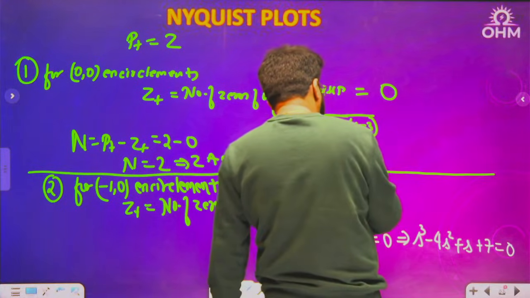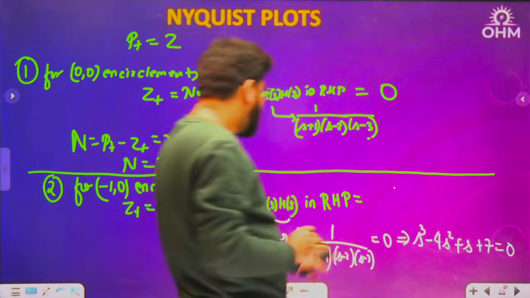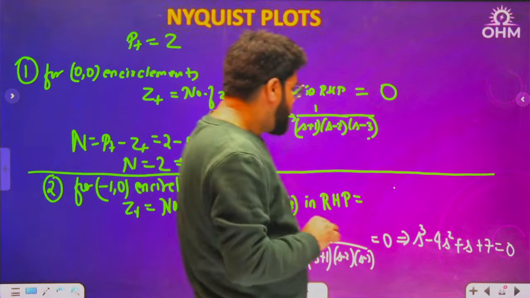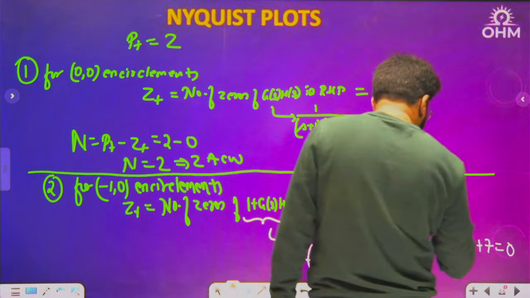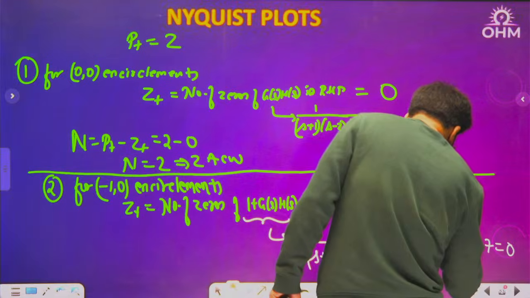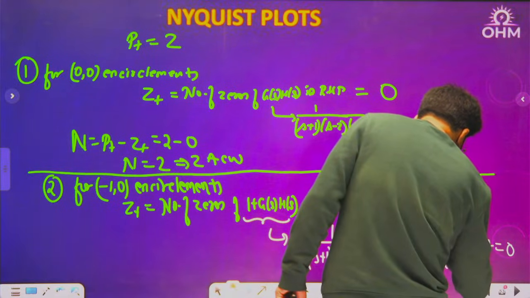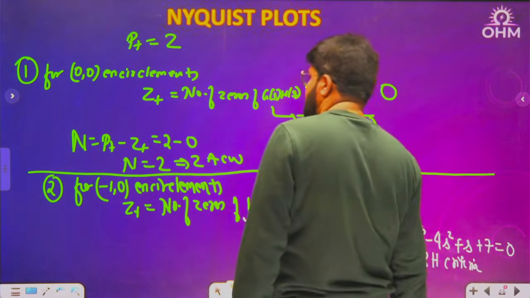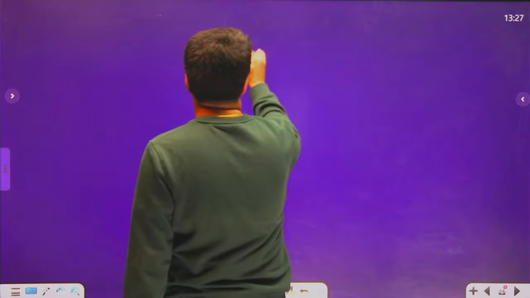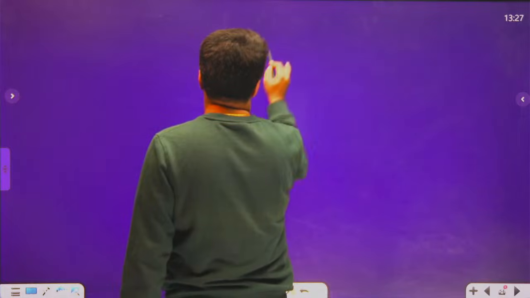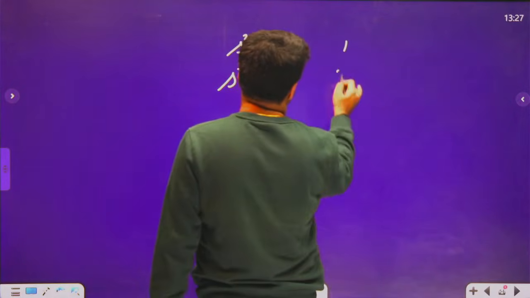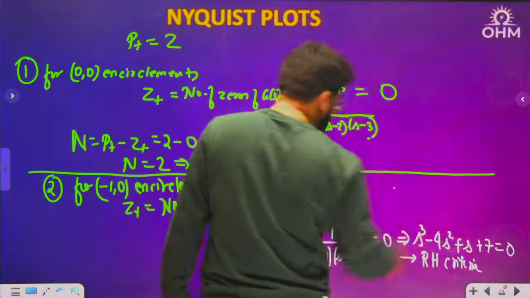Now, in this cubic equation, how many are in RHP? You don't have the calculator for cubic equations. So how many RHP poles? You will have to apply the Routh-Hurwitz criteria here. S cube: 1 and 1. S square: minus 4 and 7. Alternate coefficients minus 4 and 7.